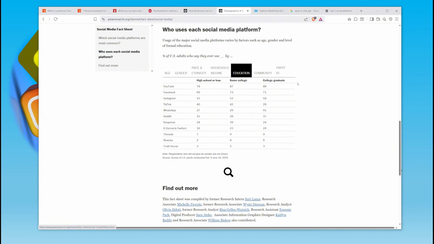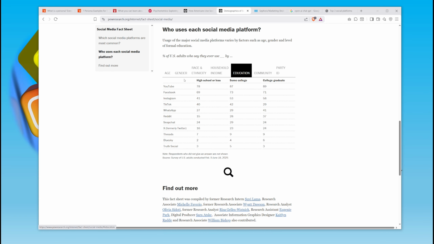So that's what motivated me to think, hey, you know what? Actually, this is a good thing where a large language model can perform. So what I would say is this: when you create your persona, and for this particular round of figuring out the social media platform, you want to focus on demographics: age, gender, race and ethnicity, household income, education, community. You can include politics. You don't have to include all of them.